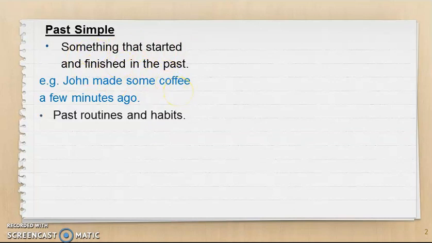When we want to talk about past routines and habits, we also use past simple. Example, Sue never ate fast food at school. Ate is a past simple form of eat.